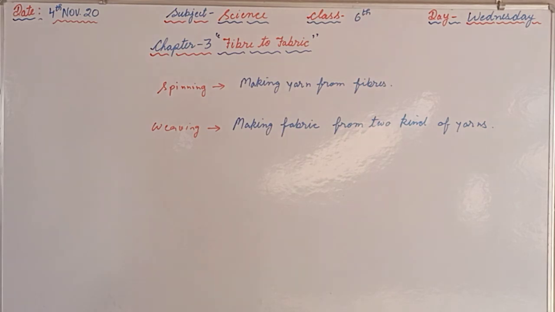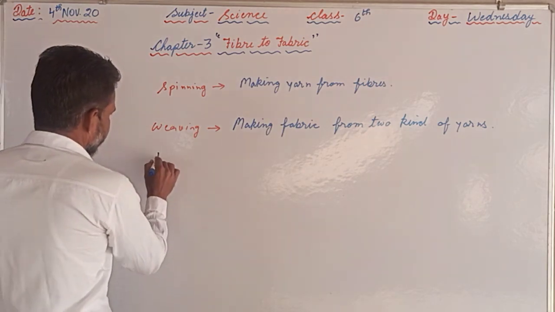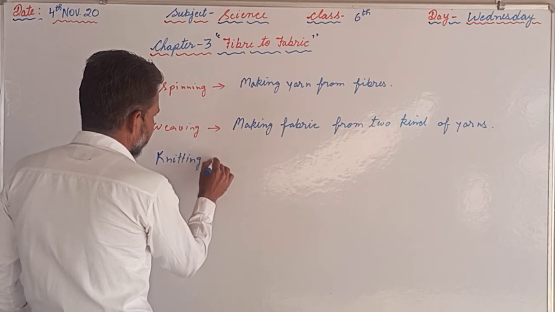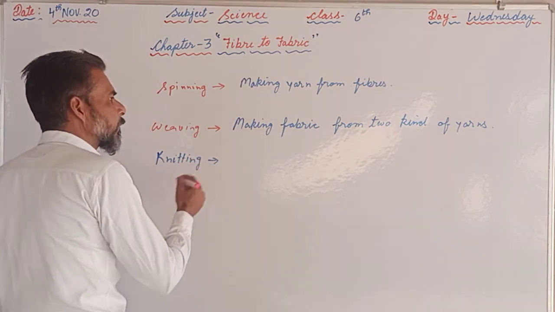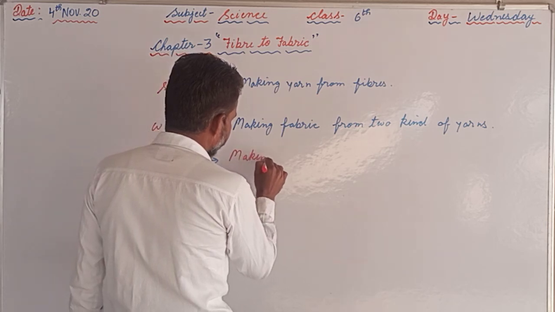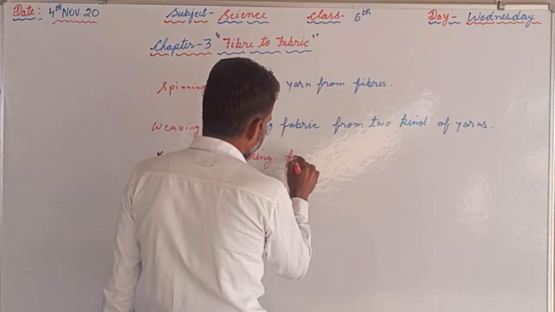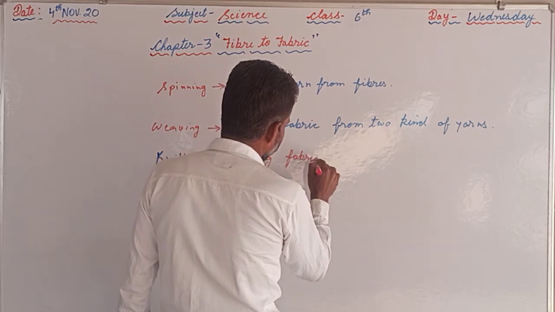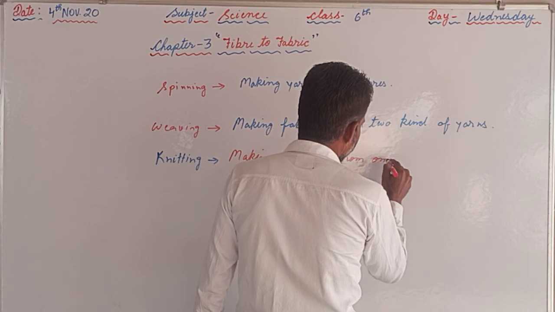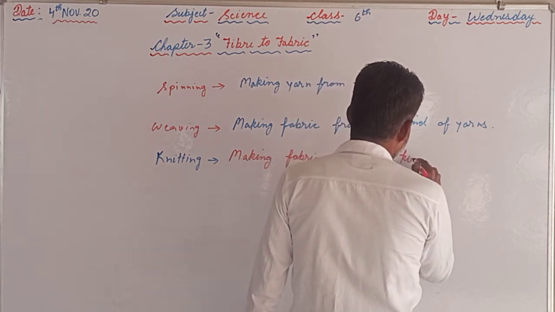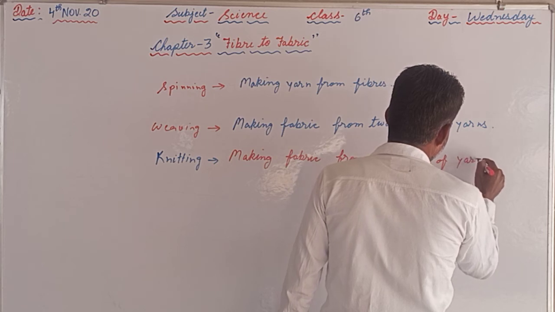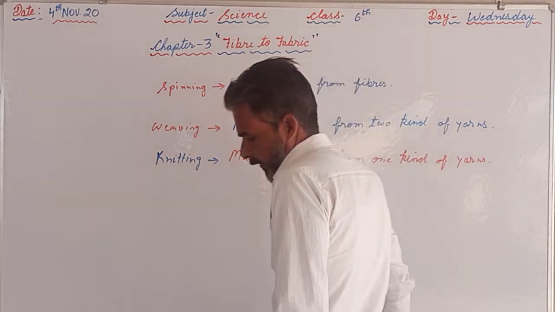Afterwards, the knitting. Knitting is again the process of making fabric from one kind of yarn.